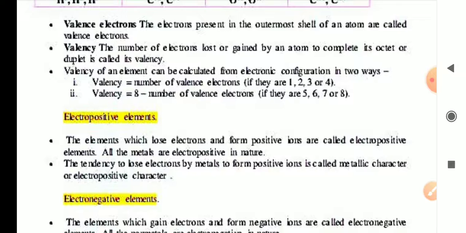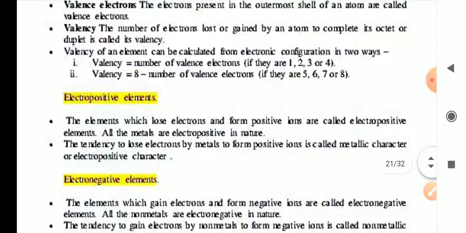Duplet means, like in the case of helium, it will fulfill its duplet. It is not going to fulfill its octet because it cannot attain 8 electrons in the outermost shell. The valency of an element can be calculated from its electronic configuration in two ways. We see how many electrons the outermost shell contains; up to 4, that is the valency. From 5 onward, we subtract 5 from 8, 6 from 8. Then what is left will be the valency of the element.